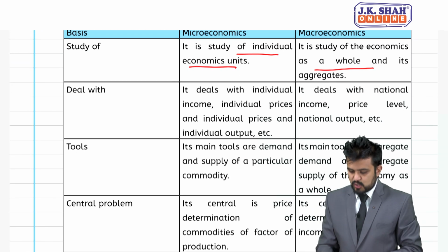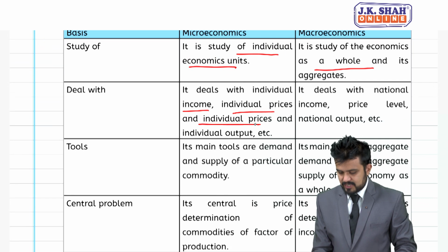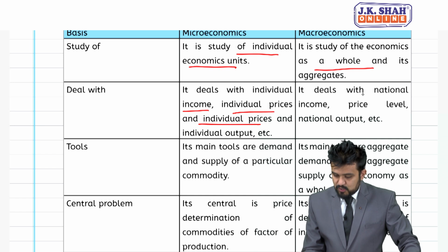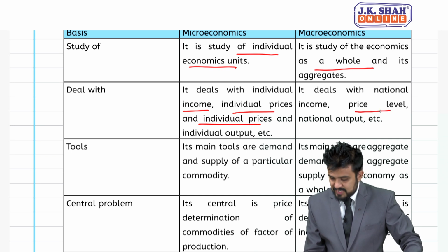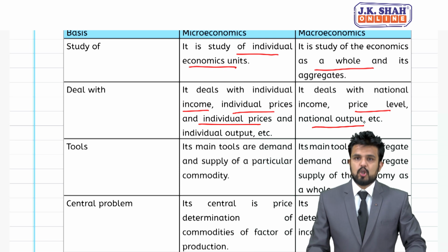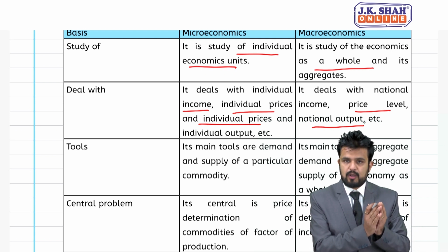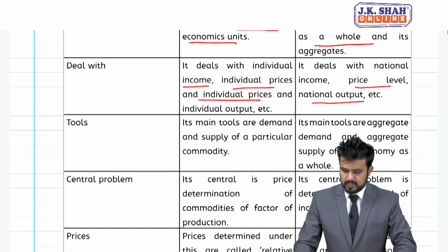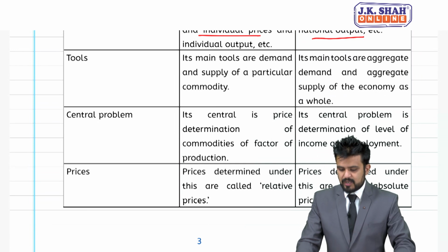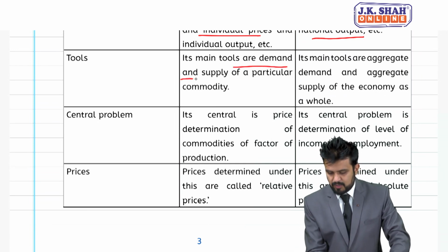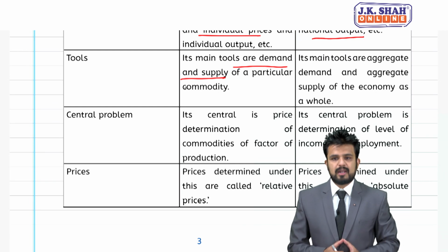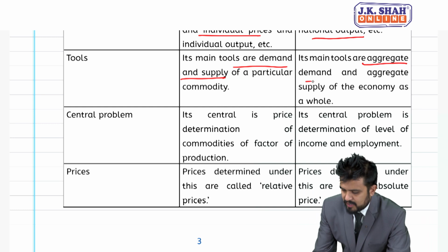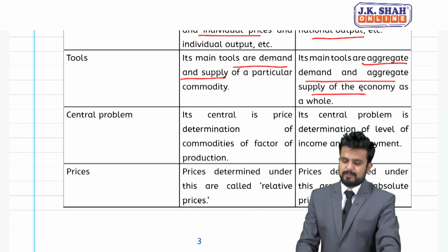Then second point, it deals with individual income, individual prices and individual output. It deals with national income, price level, national output. So if I talk about one particular, it is micro, but if I talk about aggregate, total or nation, it is macro. Third point says its main tools are demand and supply. Please remember, for micro, main tools are what? Demand and supply of a particular commodity. Its main tools are aggregate demand and aggregate supply of the economy.